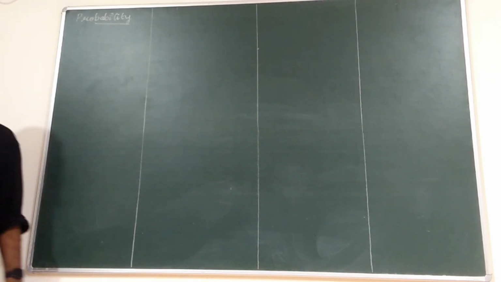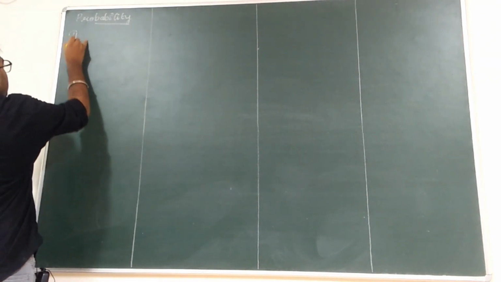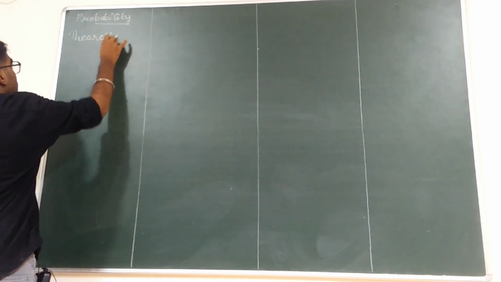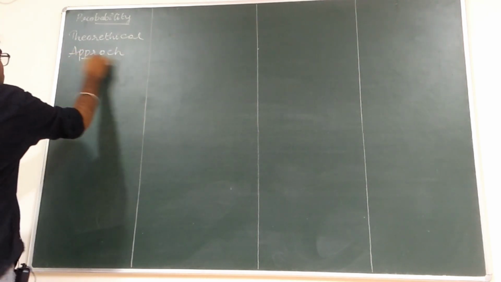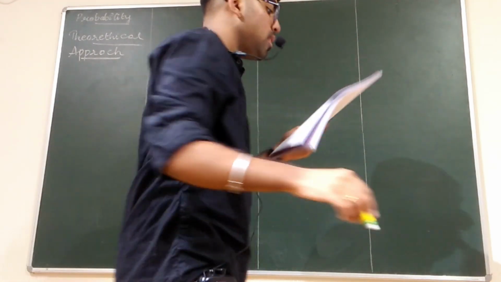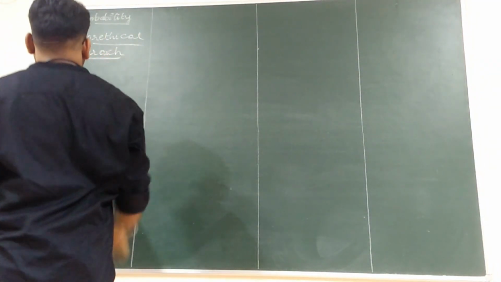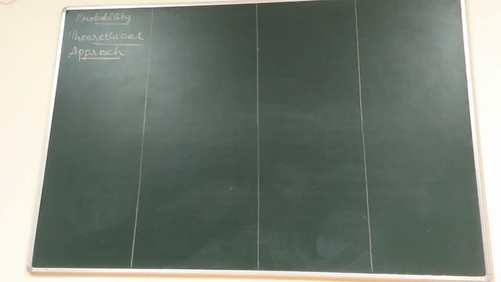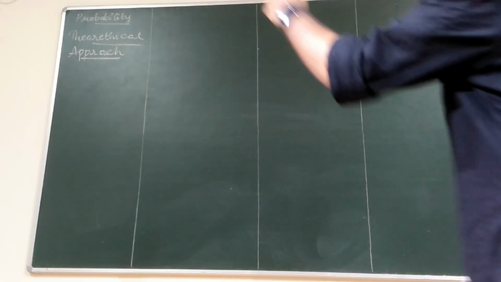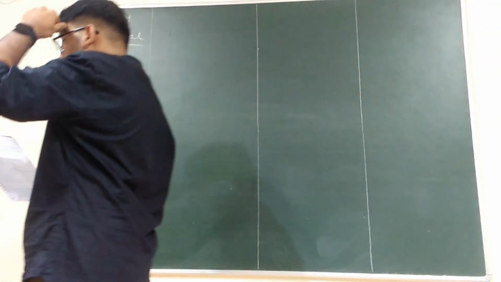Okay, start. There are different approaches to probability. The very first approach we will take is the theoretical approach. Write down: suppose a coin is tossed at random.